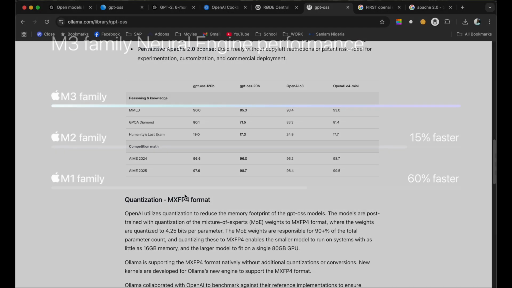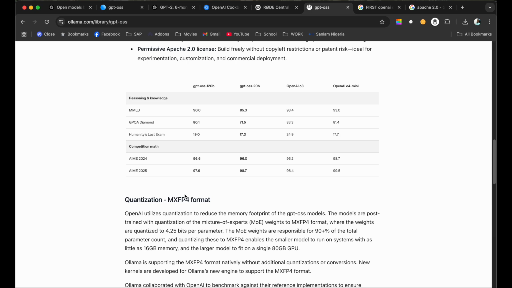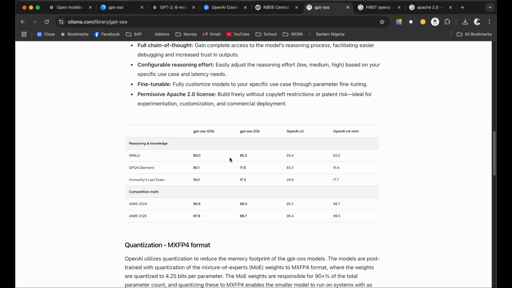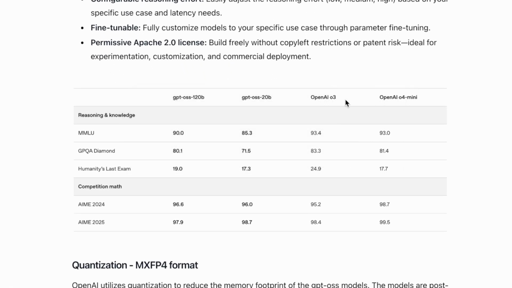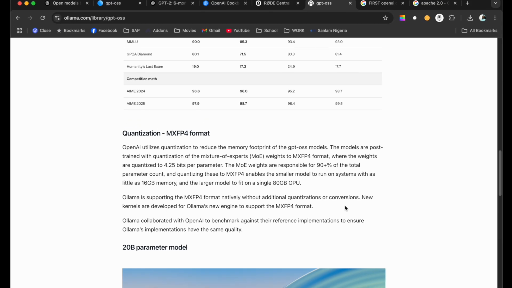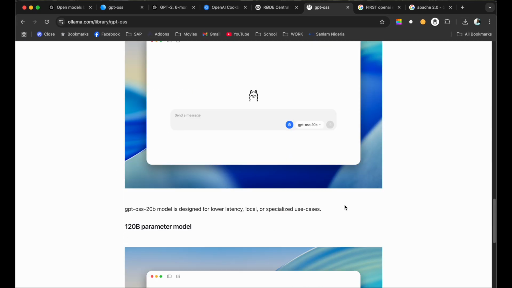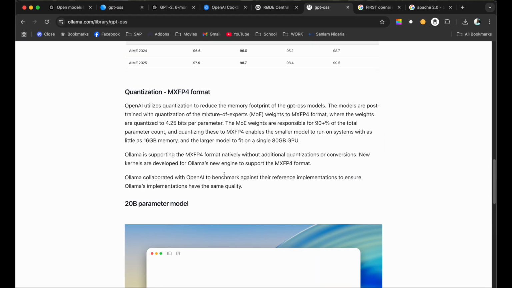Dude, we know that already. Compare yourself with others and let's have the proper benchmark. Let's see. But we get nothing of such. What we get here is that they compare this open source model to their closed source models O3 and O4. Ridiculous. Very ridiculous.